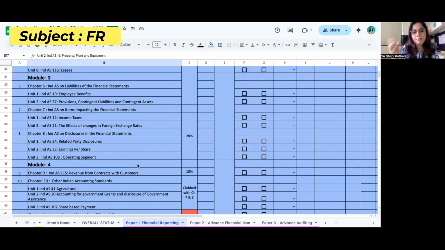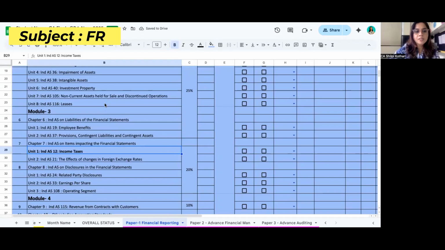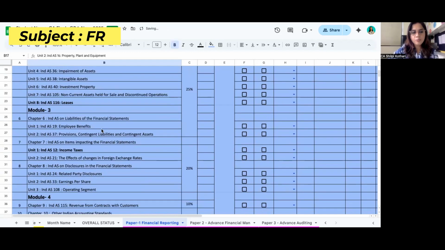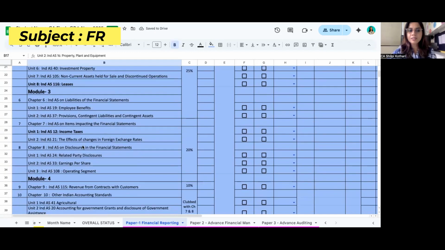So some impacts, like yes, in this chapter 12, I'm just marking it dark. This chapter 12, chapter 116. Then if I talk about PPE, these are the topics, heavy topics. If you have not done them earlier, then you have to complete them ASAP, not before the exam, as early as possible. First step should be this, and then you can gradually go into the small topics.